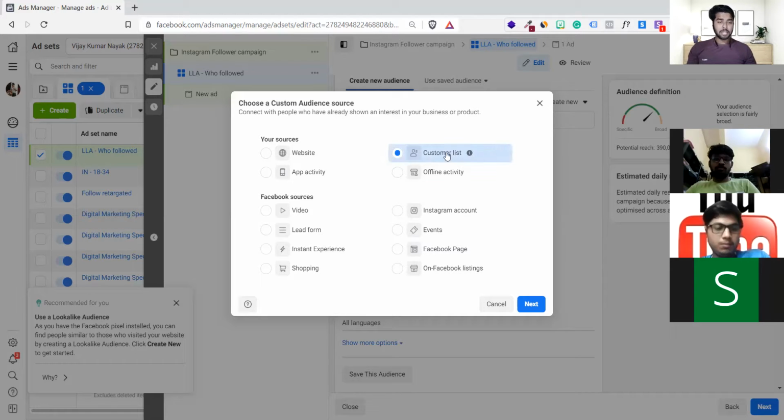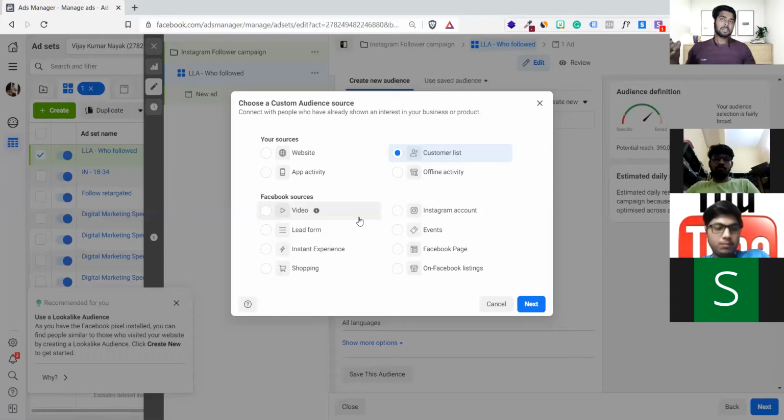So we have options like this. We can create a customer list. We can upload our customers. Suppose you have 5,000 customers in an Excel sheet. You can upload it and tell Facebook, okay, target these 5,000 people and please show advertisements to them. Suppose you want to invite your old participants, alumni in your big organization, like you are running an MNC.